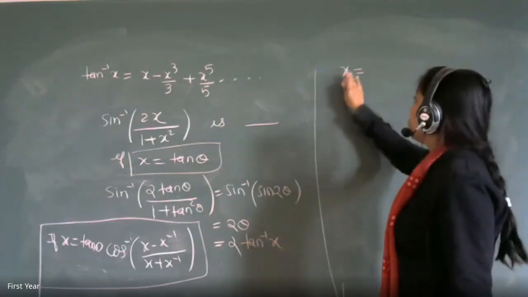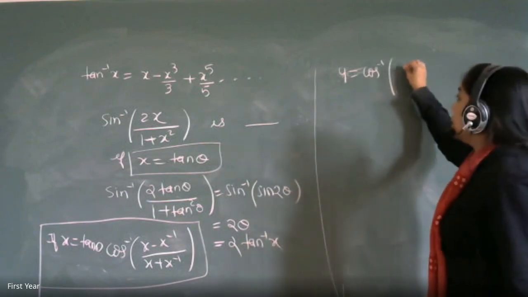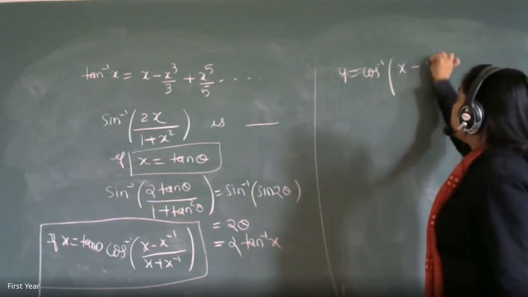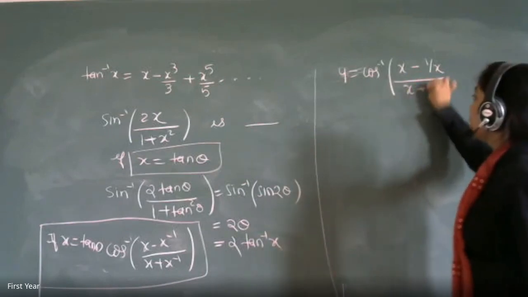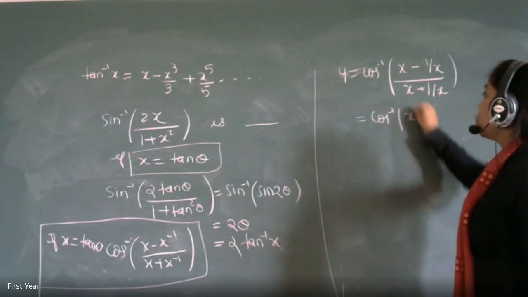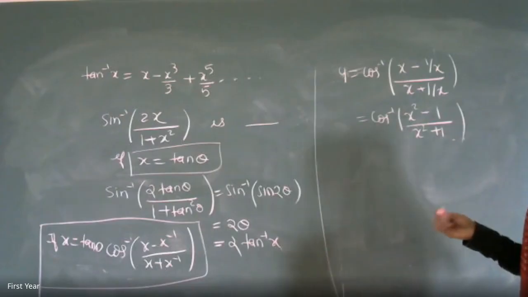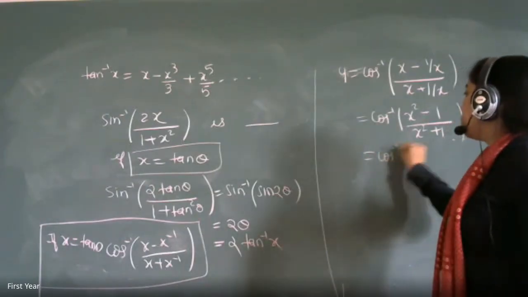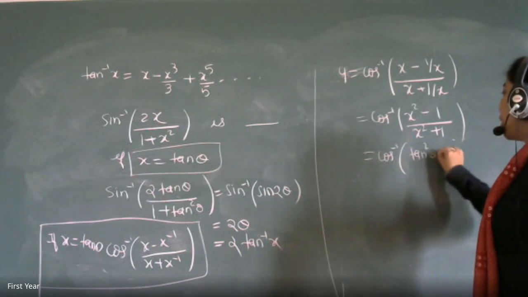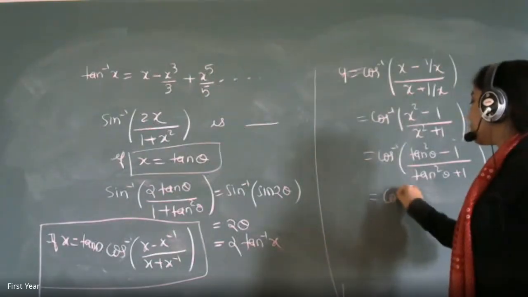Correct. So your question was y is equal to cos inverse of (x minus 1 by x) upon (x plus 1 by x). When you simplify, this is cos inverse of (x square minus 1) upon (x square plus 1). Very good. So you will get cos inverse of (tan square theta minus 1) upon (tan square theta plus 1). But this is the formula of minus cos 2 theta.